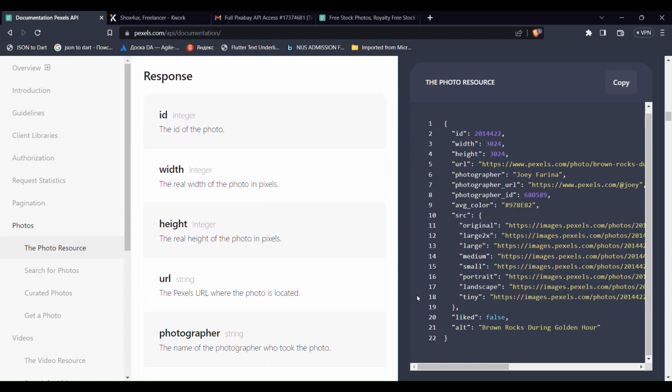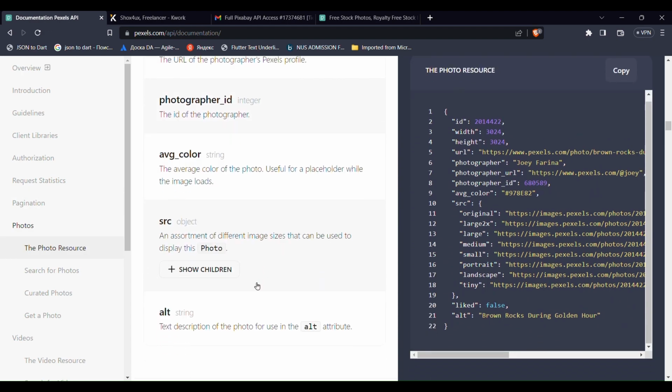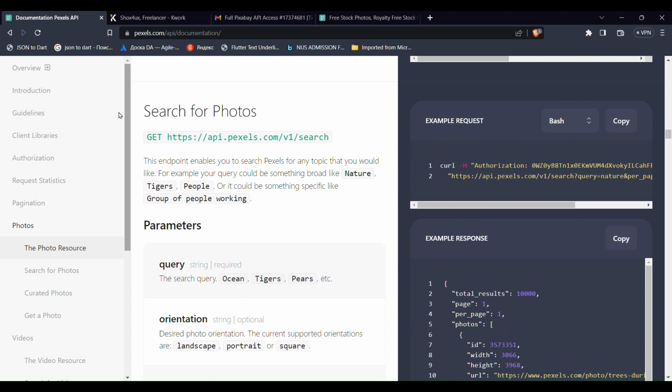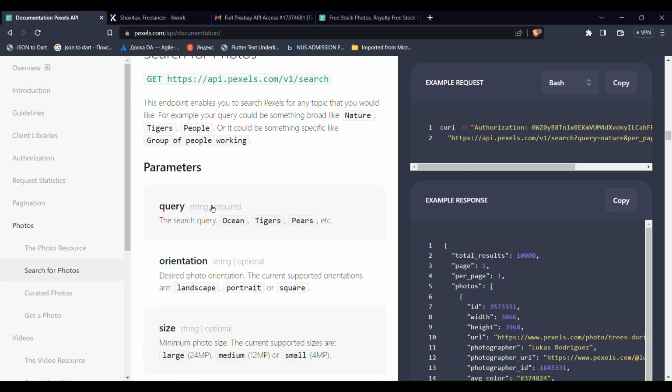This is how it looks. The JSON data comes from these endpoints. Let me show you what we have here. The search endpoint, as we firstly intended to have it, right? We will search by queries, like we may type nature, tigers, people, whatever.